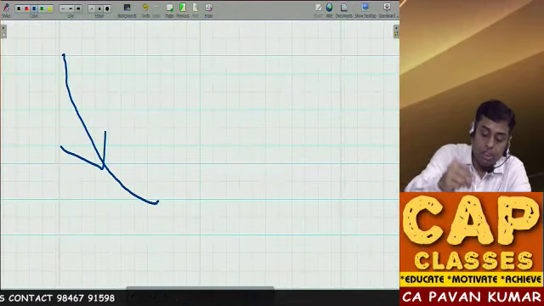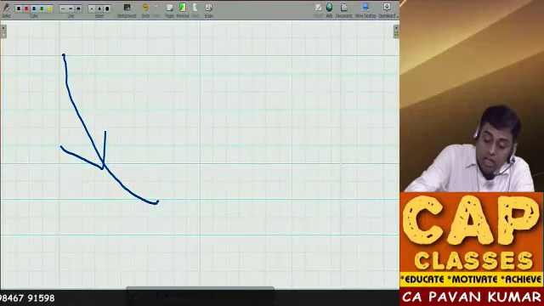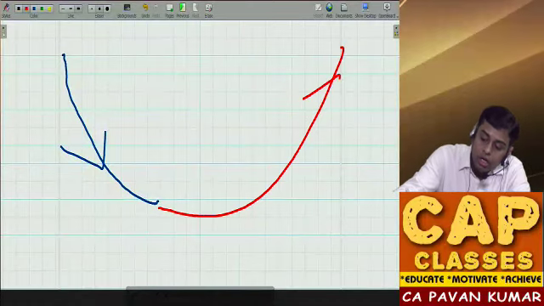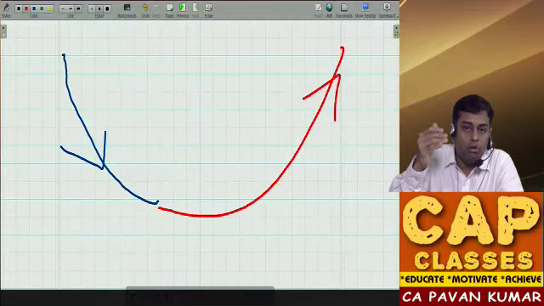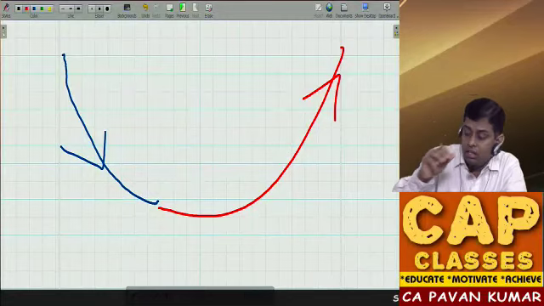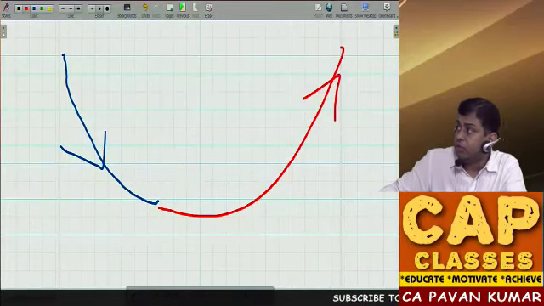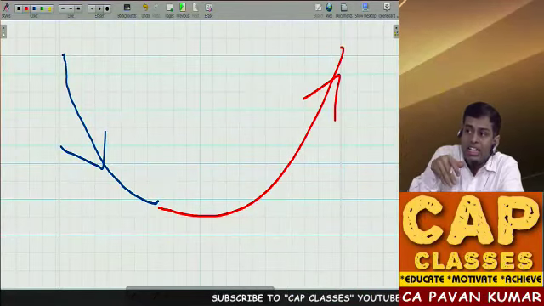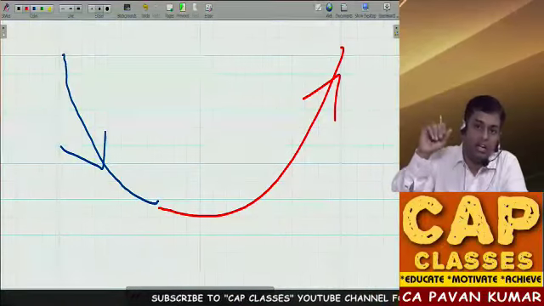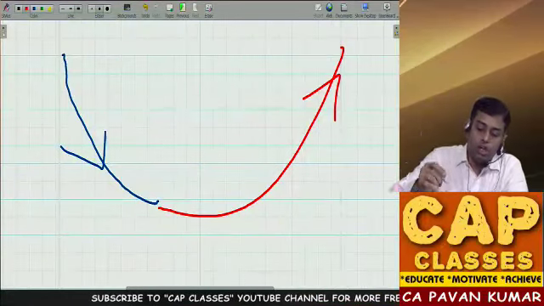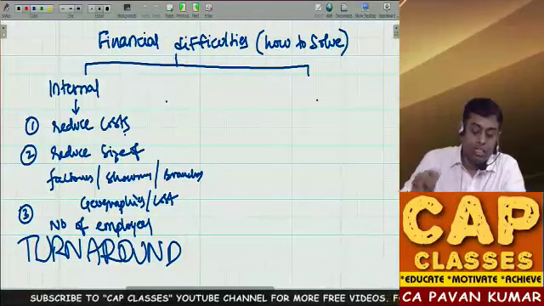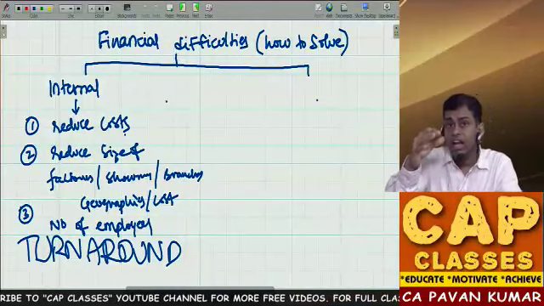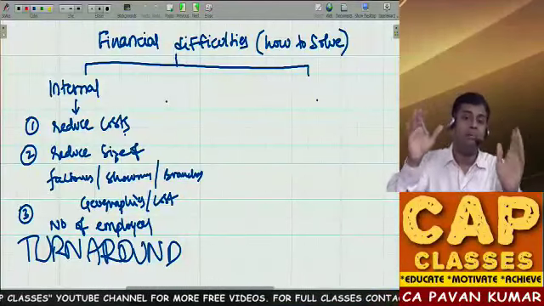You want this to turn around into profits again. Your financial situation, your performance, they are falling. So you want them to take a U-turn and get up again. Turn around. So you want to reverse the trend. This is called turnaround.